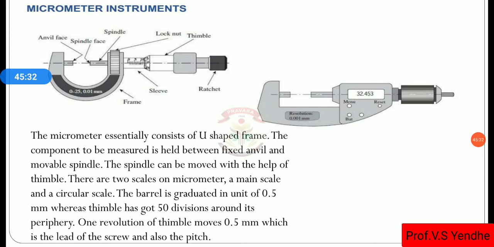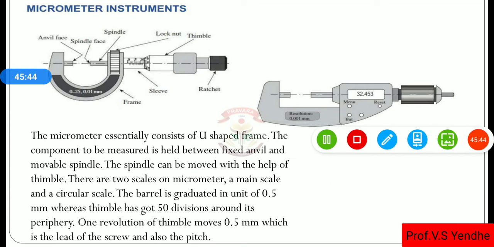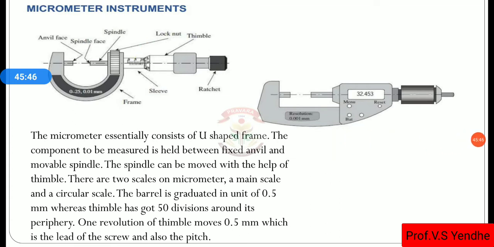The spindle can be moved with the help of the thimble. There are two scales on the micrometer. One is the main scale, and the second one is the micrometer scale, the circular scale. The barrel is graduated in units of 0.5 millimeter, whereas the thimble has 50 divisions.